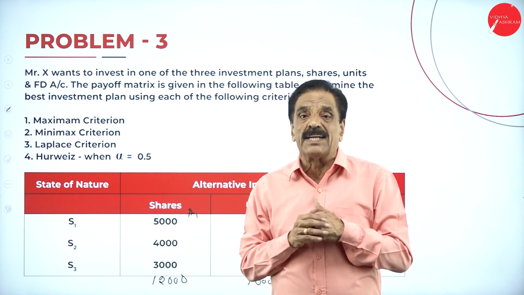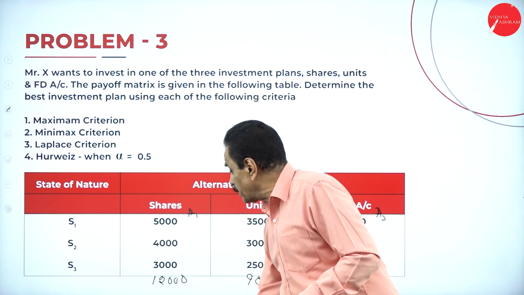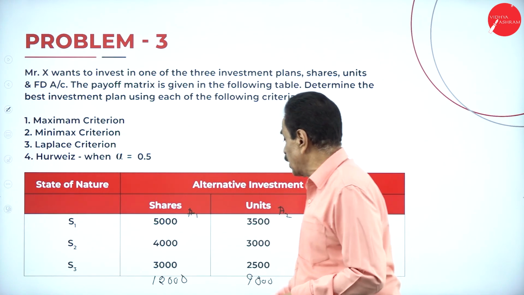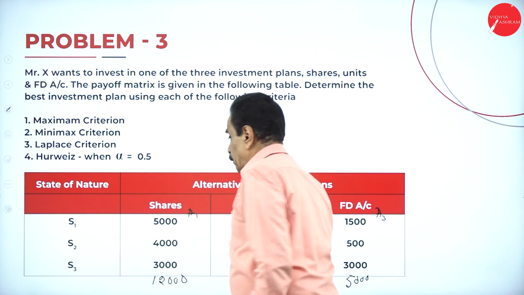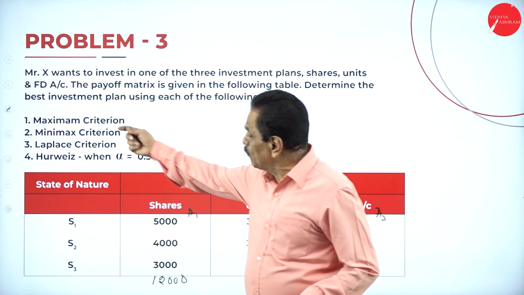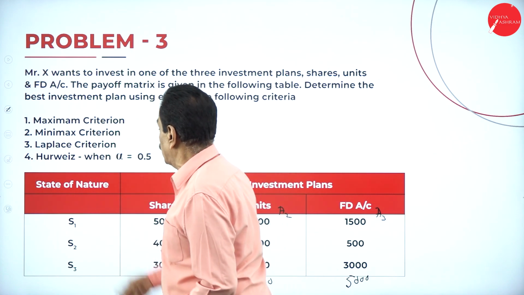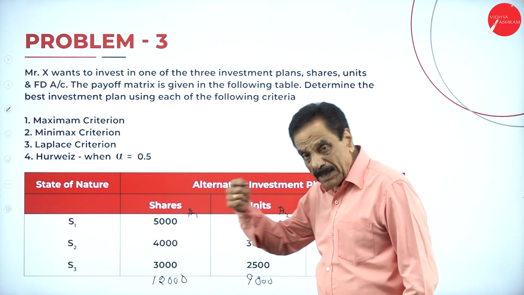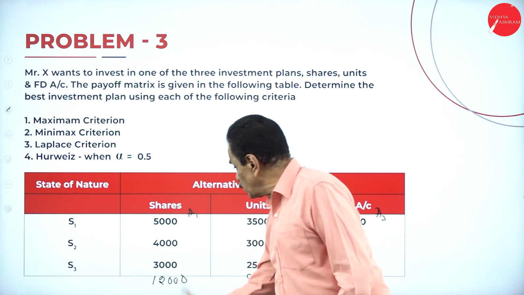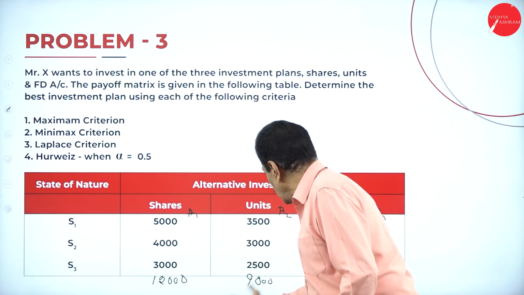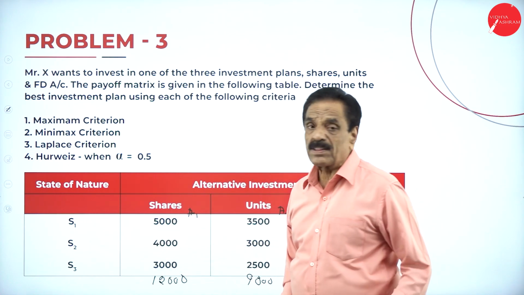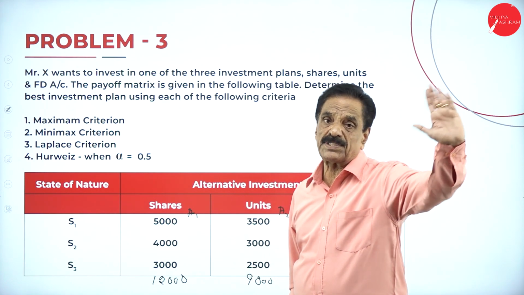Among them, whichever is highest. So the minimum as per column wise: one is 3,000, another is 2,500, another is 500. Then go to the maximum. If you go with the row column, 5,000 shares, here the maximum is 3,500, here the maximum is 3,000. Among them, the highest is 5,000. Shares is the best act.